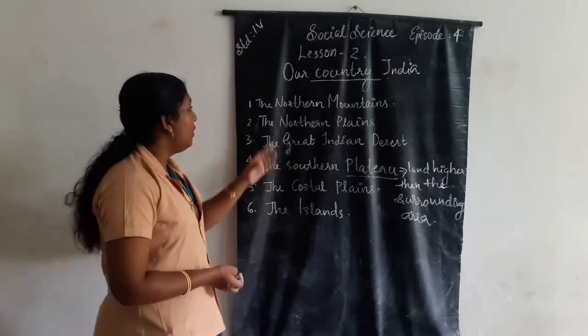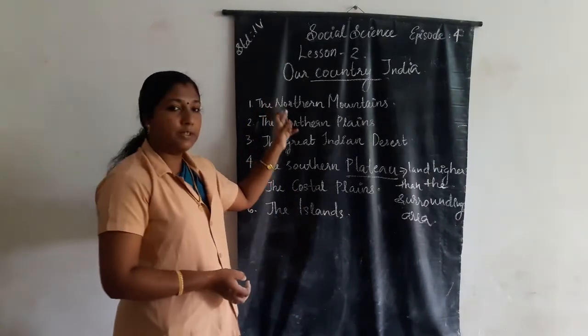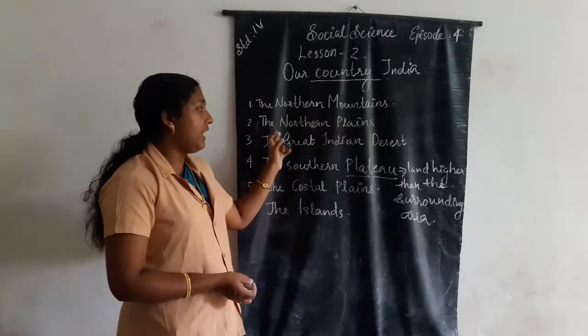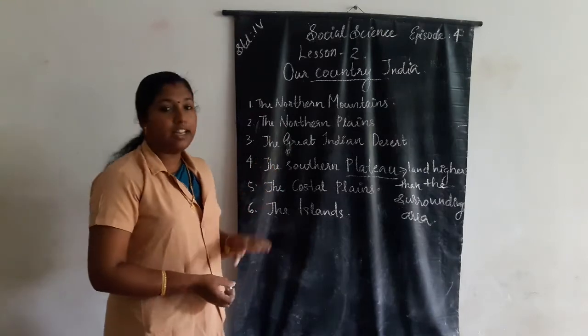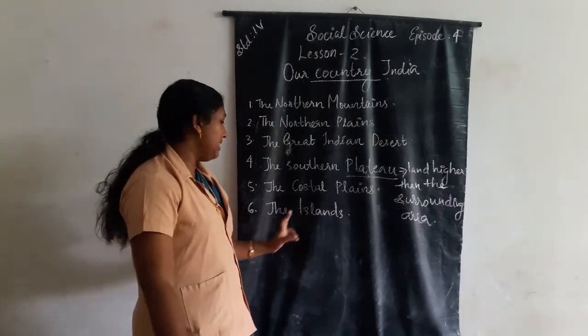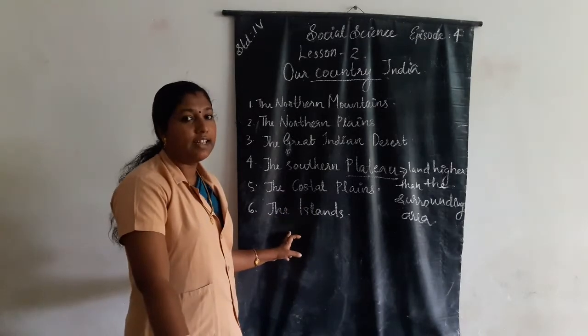Okay. All of you understood the 6 major categories: the northern mountains, the northern plains, the Great Indian Desert, the southern plateau, then the coastal plains, and the last one is the islands.